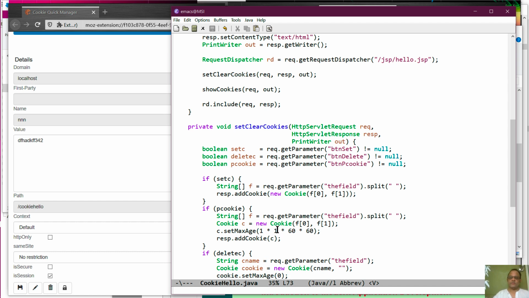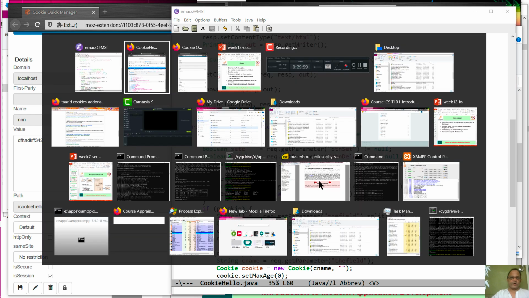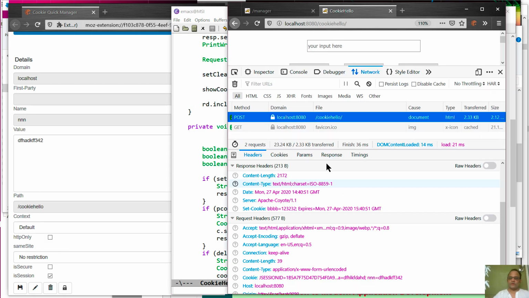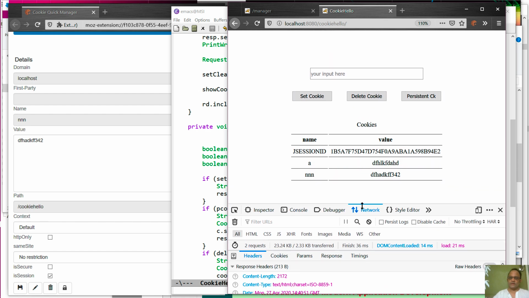And so this is basically set to 1 hour. So in another hour, if we close the browser and get back, the cookie will be gone. But we're not going to wait that long. I just want to show you the difference between persistence and non-persistence.